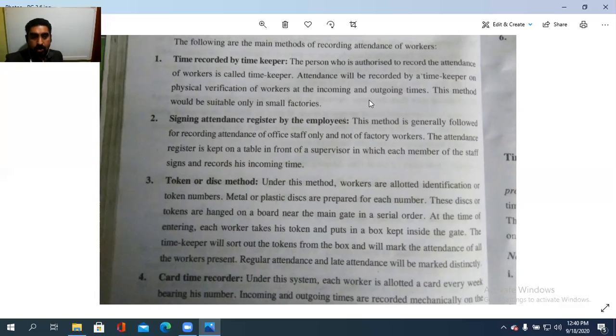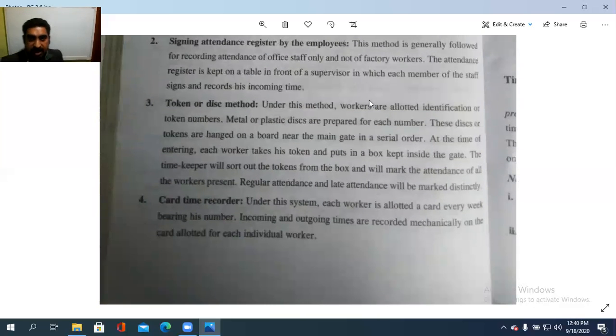Then token or disk method. Under this, workers are allotted an identification token number. So token number 1, entry in. Then token number 1, entry out, what time? Evening 5 o'clock. So for example, 8 is the time to enter and 5 is the time to go out. In such a way, this also is to be formulated. So workers are allotted identification token numbers. Metal or plastic discs are prepared for each number.